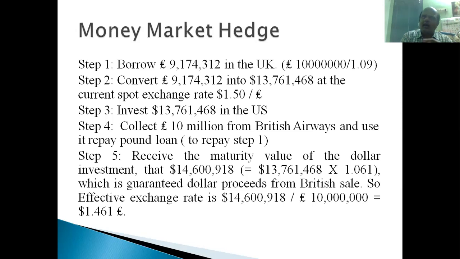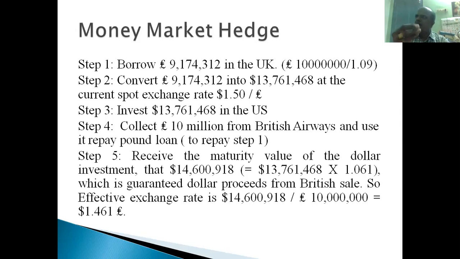When British Airways settles the amount of 10 million pounds and pays Boeing Corporation, suppose by that time the exchange rate goes down to $1.40 per pound. Then Boeing Corporation will be losing so much. So Boeing Corporation has to think about it. Suppose after 1 year the exchange rate goes down, the company will incur a huge loss. They have to stop this.